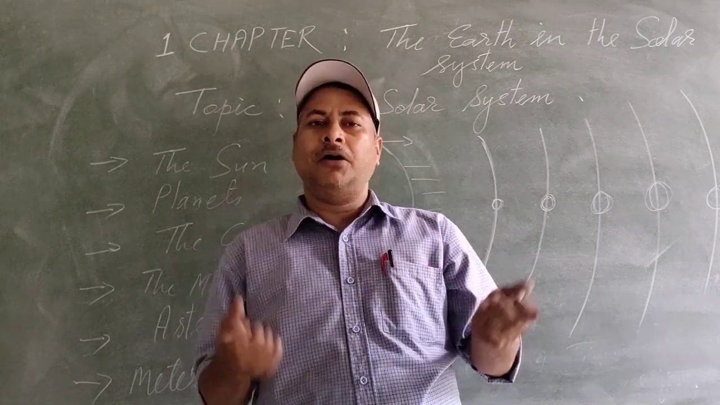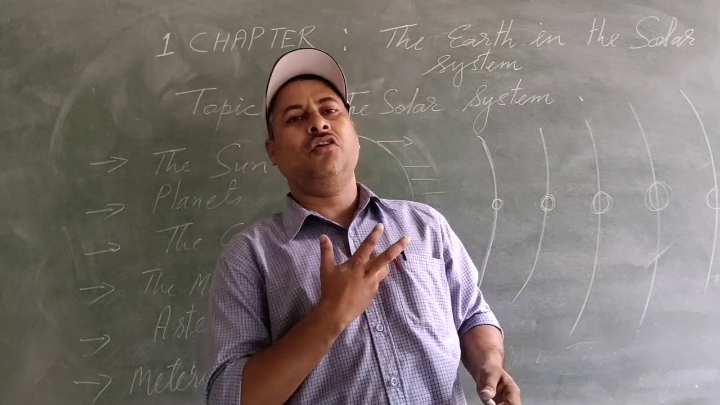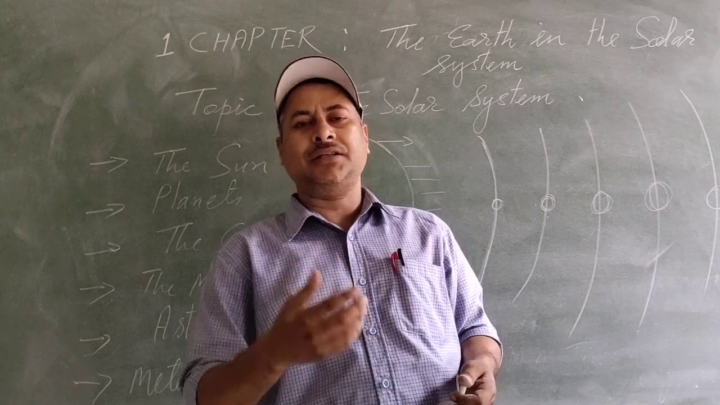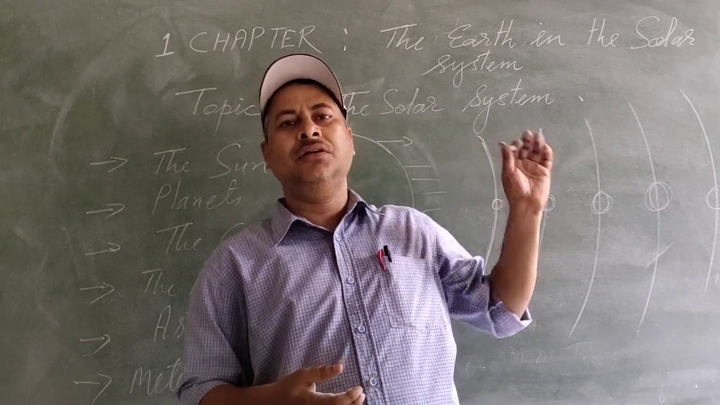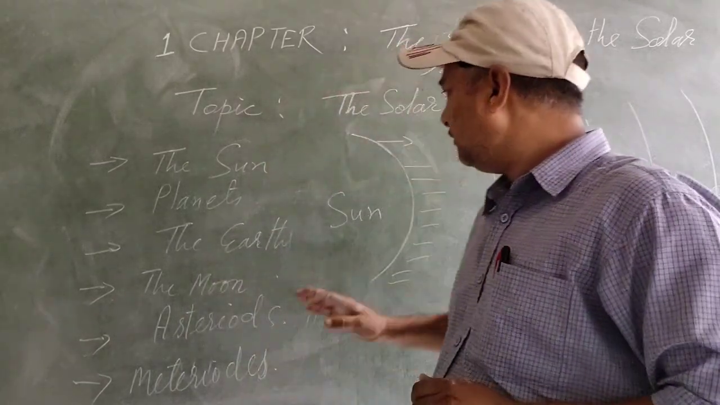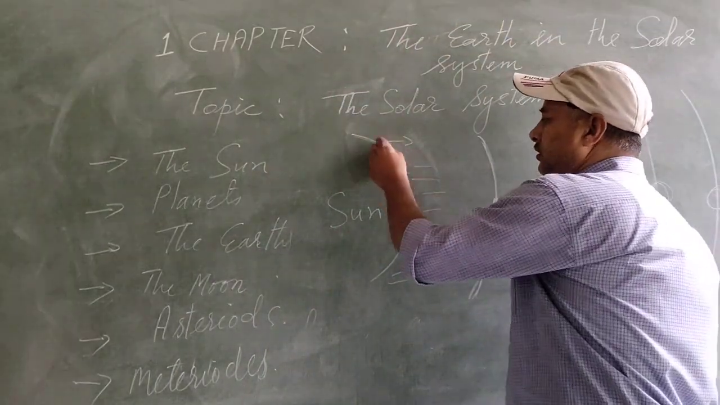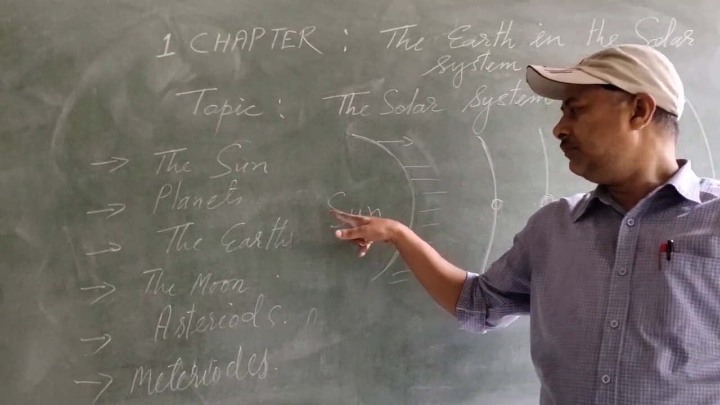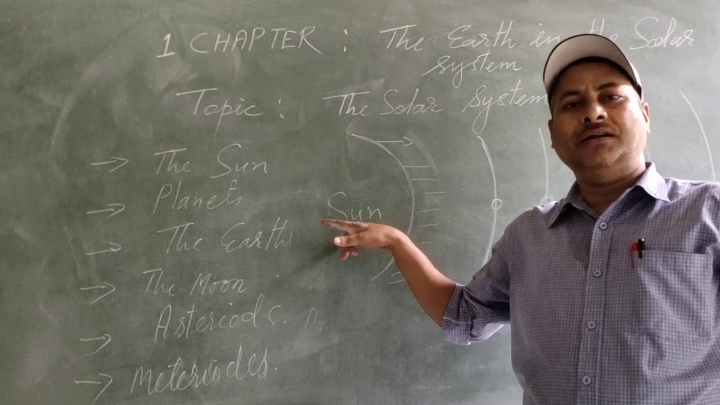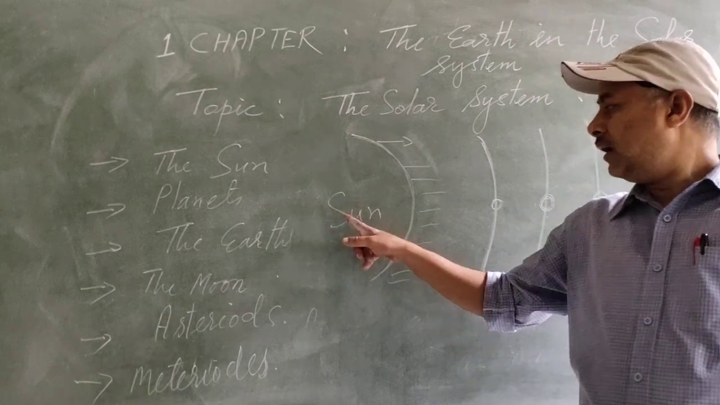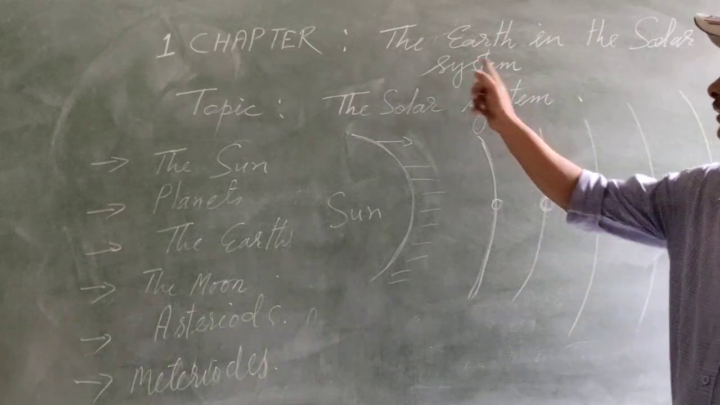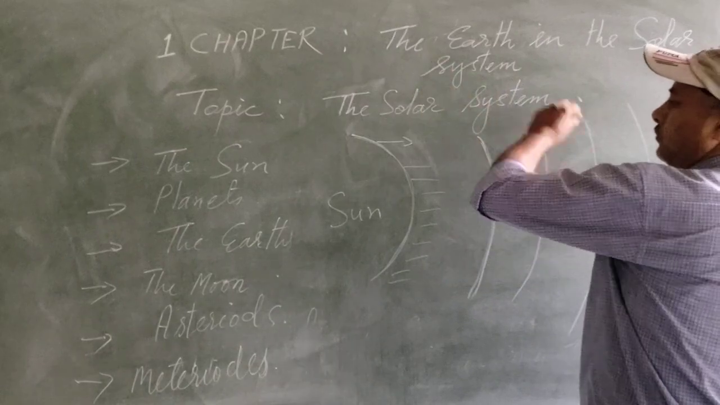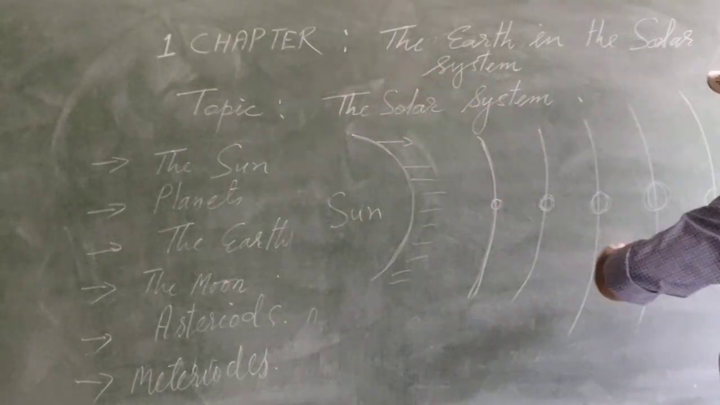But let's see about the solar system. It is a very interesting topic of geography, and you also read about it in science class. The head of the parent in our solar system is the sun, and around the sun all these planets are revolving one after another.